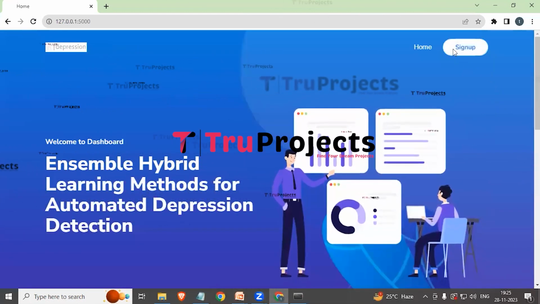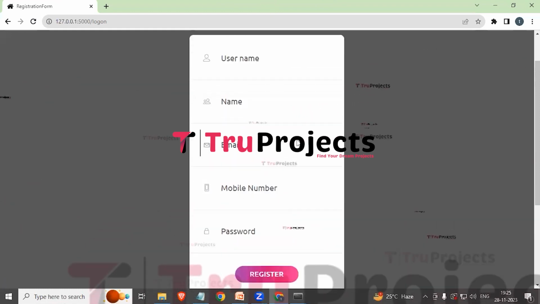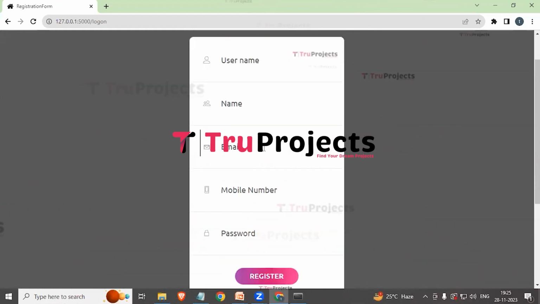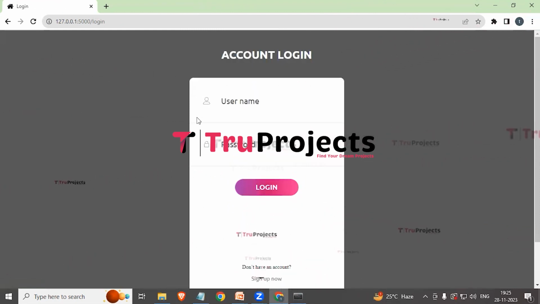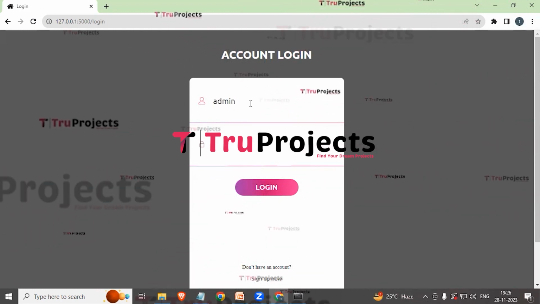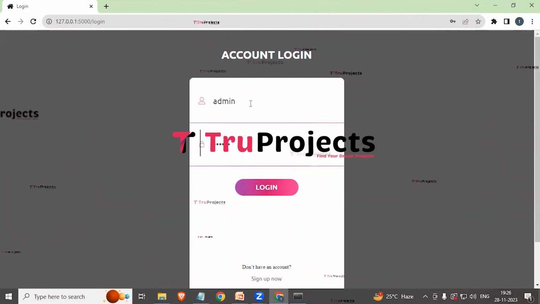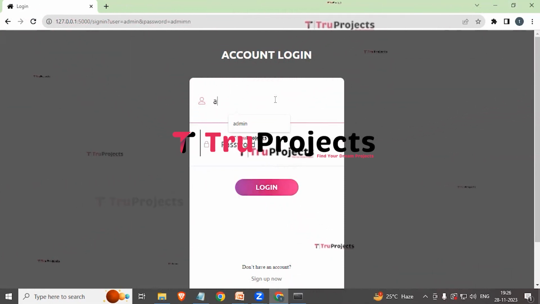Here we can see a sign up link. First we need to click on it and enter all the sign up details if we are signing up newly. I have already signed up and I have an account in it, so we'll directly click on login. Here we need to provide our credentials, which are the username and the password. So I'm giving my username and the password. And now we need to click on login. I have entered wrong credentials, so we will enter them again.